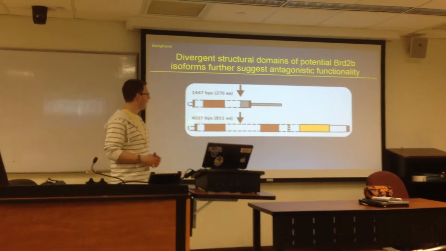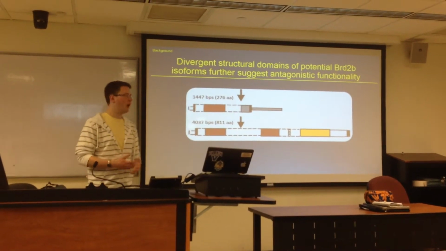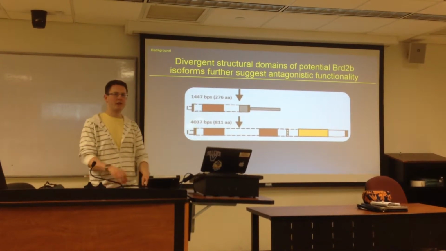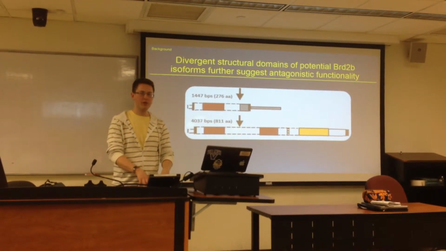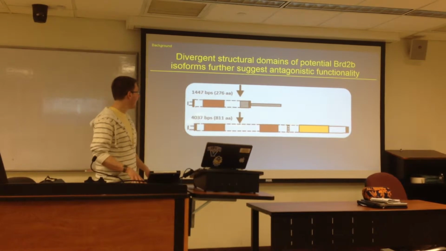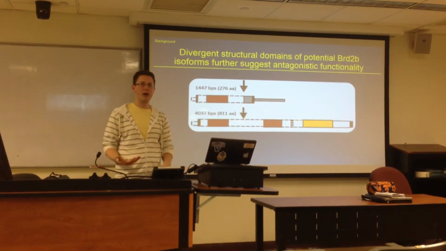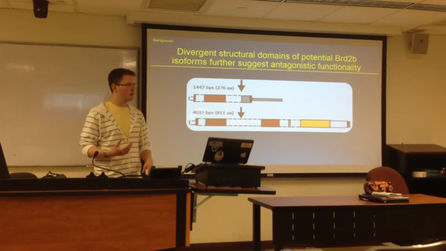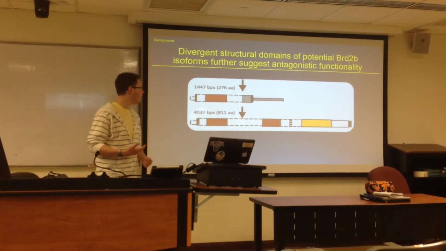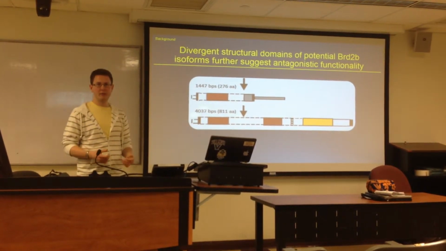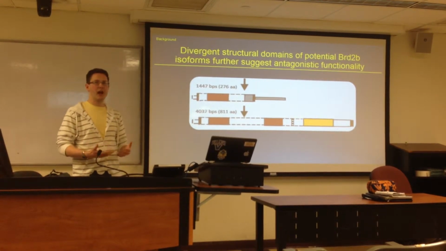And this intronic region is conserved within this transcript and is within the exonic region in the BRD2B gene locus. And if in fact this intronic region corresponds to a true transcript and is not a byproduct of the cloning process, this could be an antagonistic functionality between BRD2 and BRD2B between their hypothesized interactions.